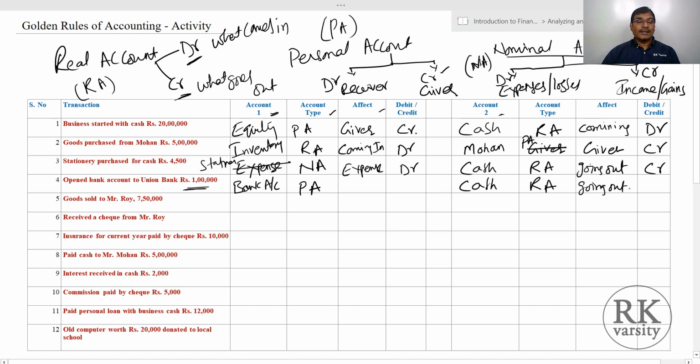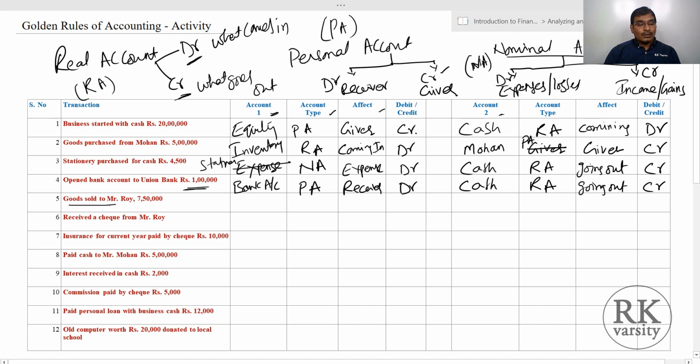So when a real account cash goes out, we credit. Now bank is a personal account and the bank is the receiver. So bank is receiving your cash, so debit the bank account. Now you have one debit account and one credit account. If you observe, each credit account will have an equivalent debit account. So here credit, debit, debit, credit, debit, credit, likewise.